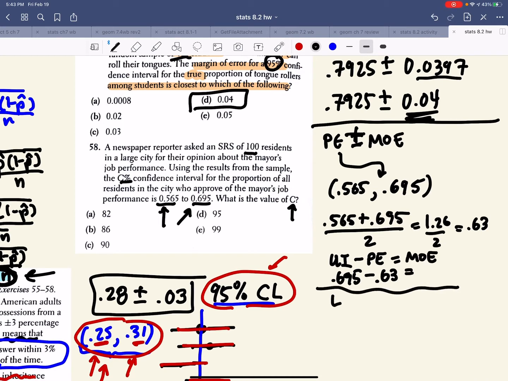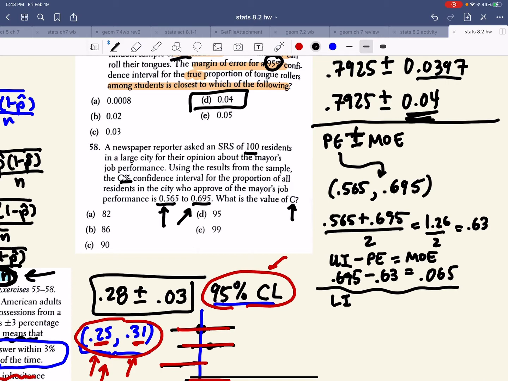Also, my lower interval... let's see, I'm thinking too hard. Let me do this first one here. 0.695 minus 0.63. Yeah, okay, so my margin of error is 0.065.